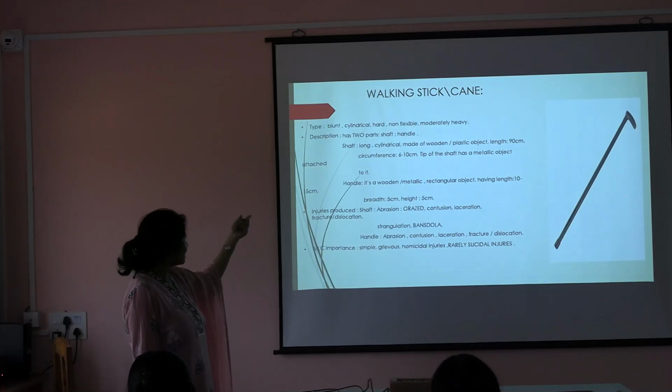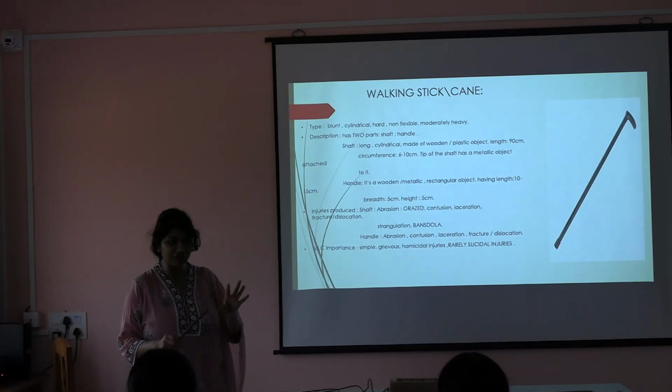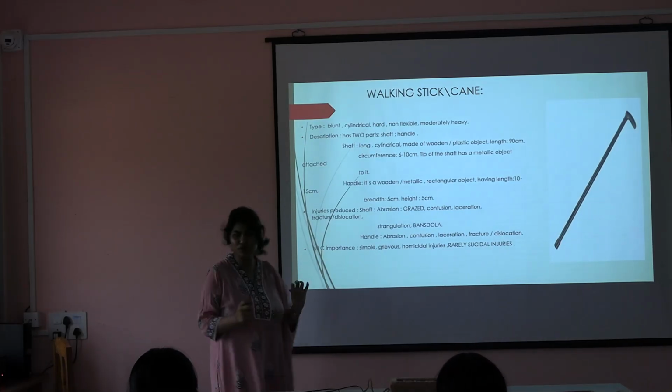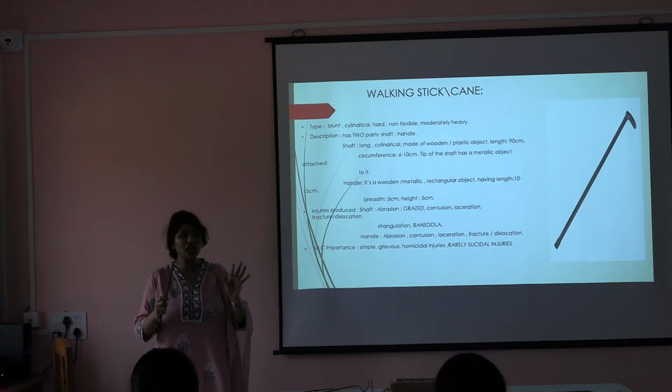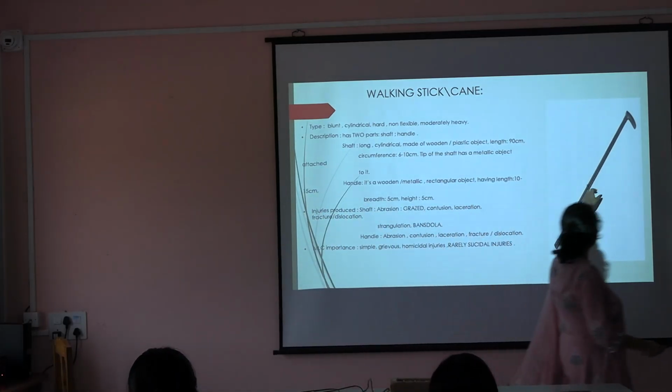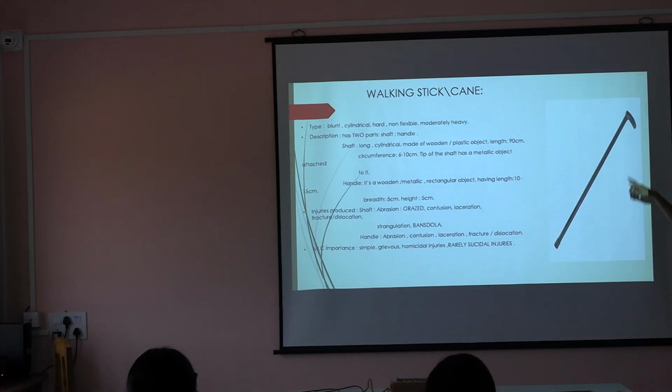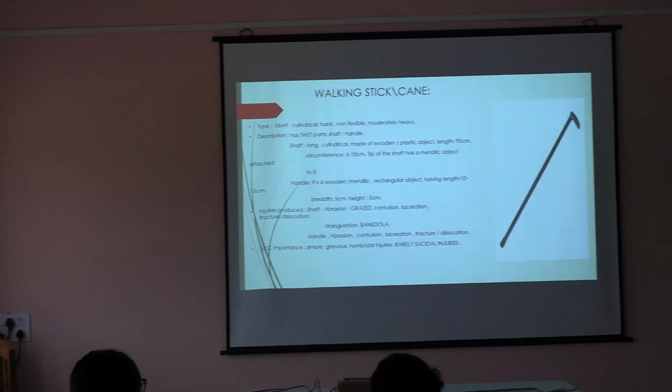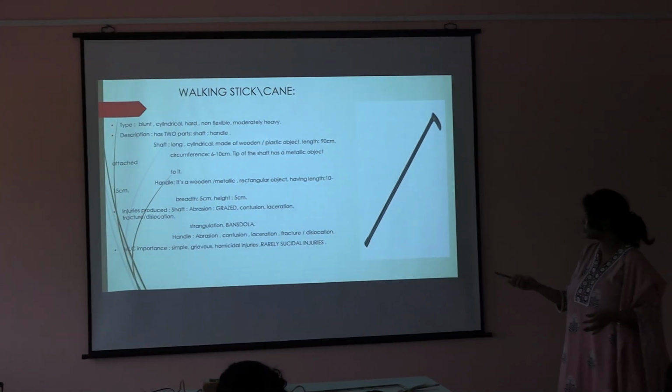Okay. It has two parts, right? There is the shaft. Shaft is not only for bone. Shaft means anything which is long as such. So which portion will be the shaft? This is the shaft. And there is a handle there. Understood? So first we need to describe the shaft. Take it long, cylindrical, non-flexible. And now, what is the next point?